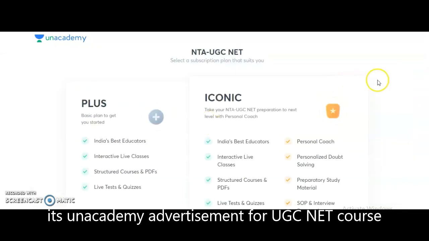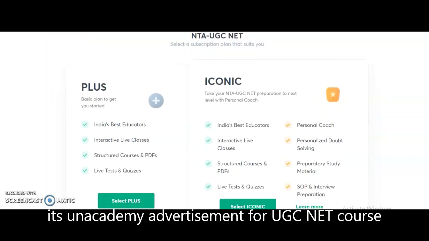And if you want to get the complete course as per the UGC syllabus and each and everything, which is helpful to crack your JRF, that is nothing but the paid courses. So here there are two different types of subscriptions. One is the plus subscription and the second one is the iconic subscription. And you may check the difference down here.